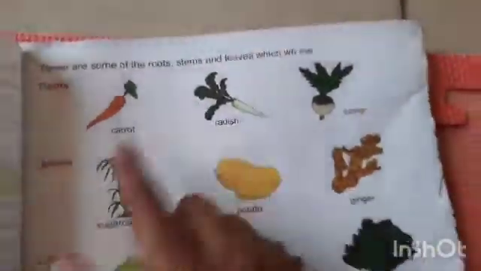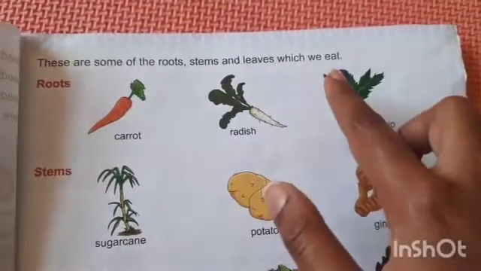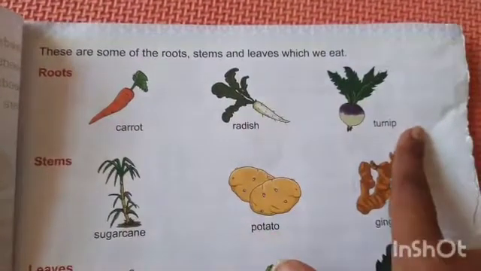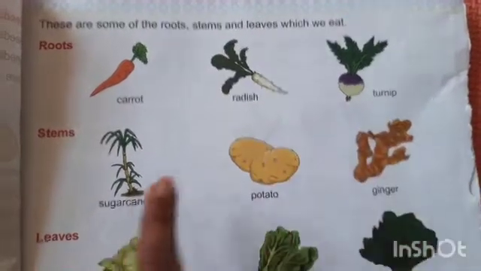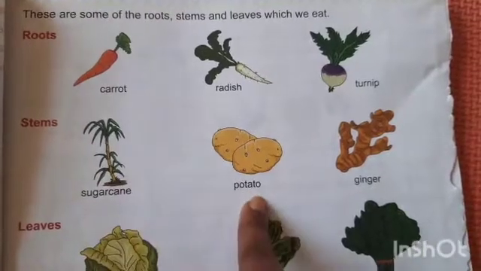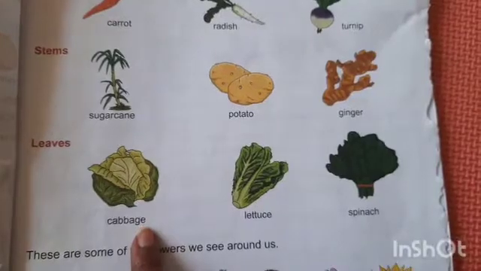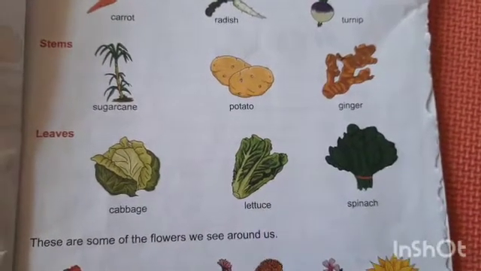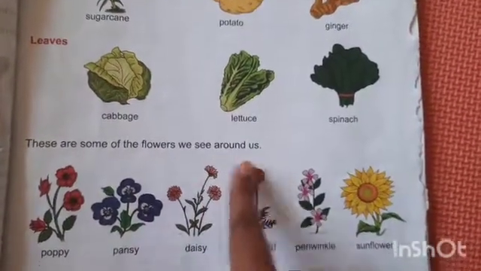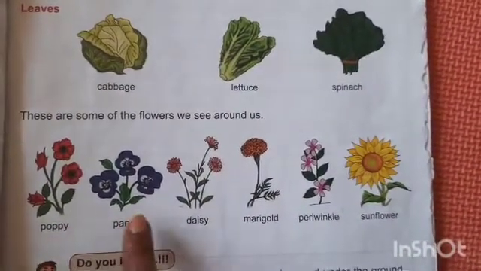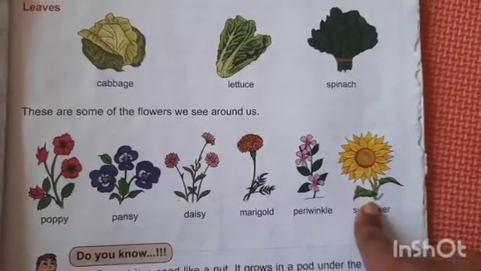These are some of the roots, stems and leaves which we eat. These are the roots: carrot, radish, turnip. Stems: sugarcane, potato, ginger. Leaves: cabbage, lettuce, spinach. These are some of the flowers we see around us: poppy, pansy, daisy, marigold, periwinkle and sunflower.